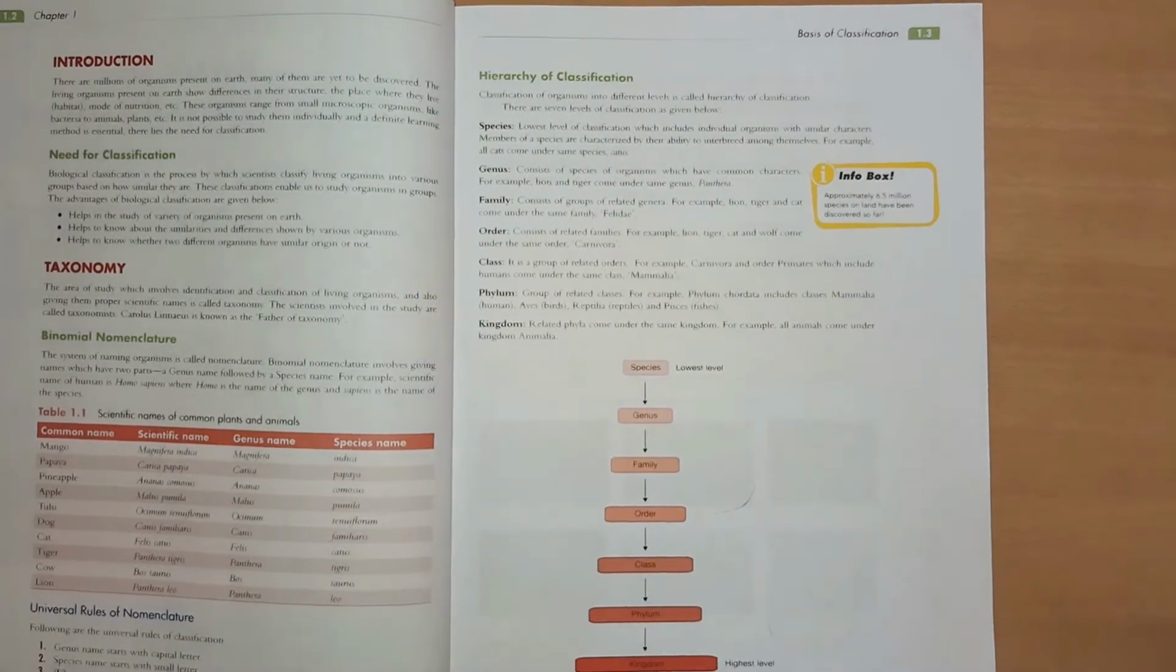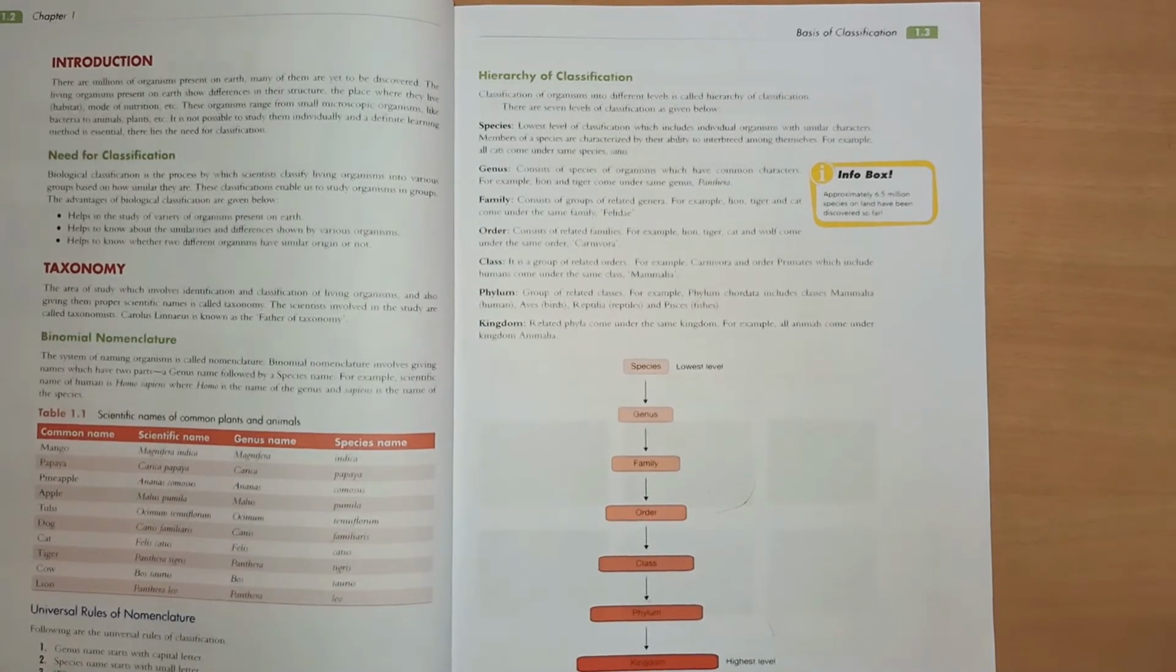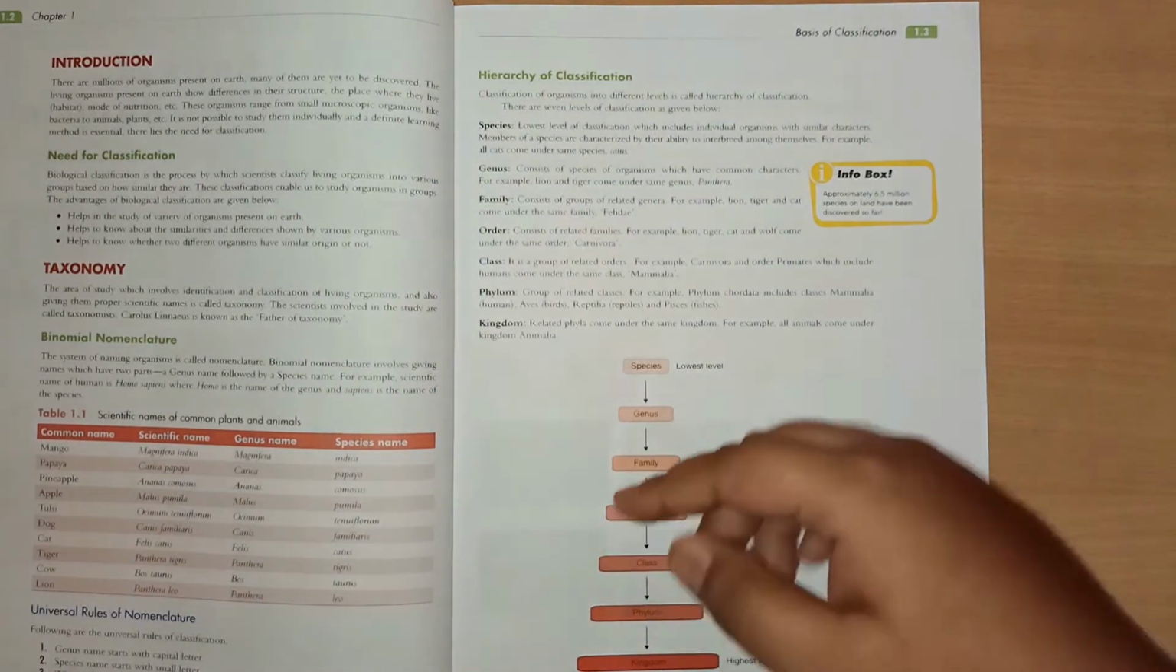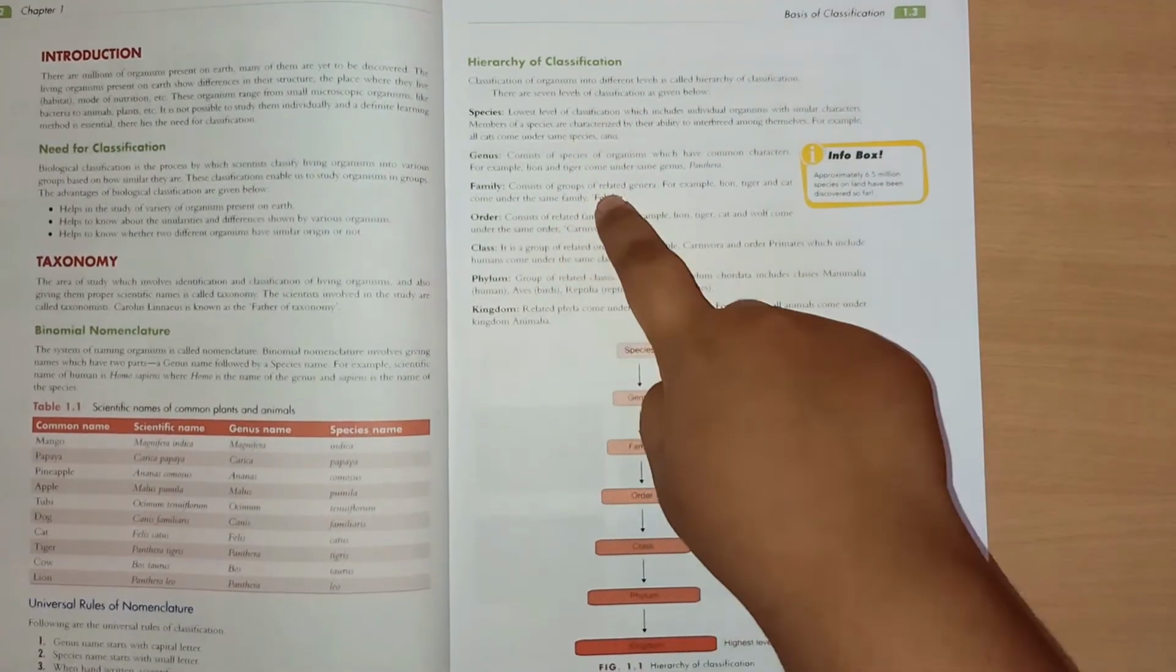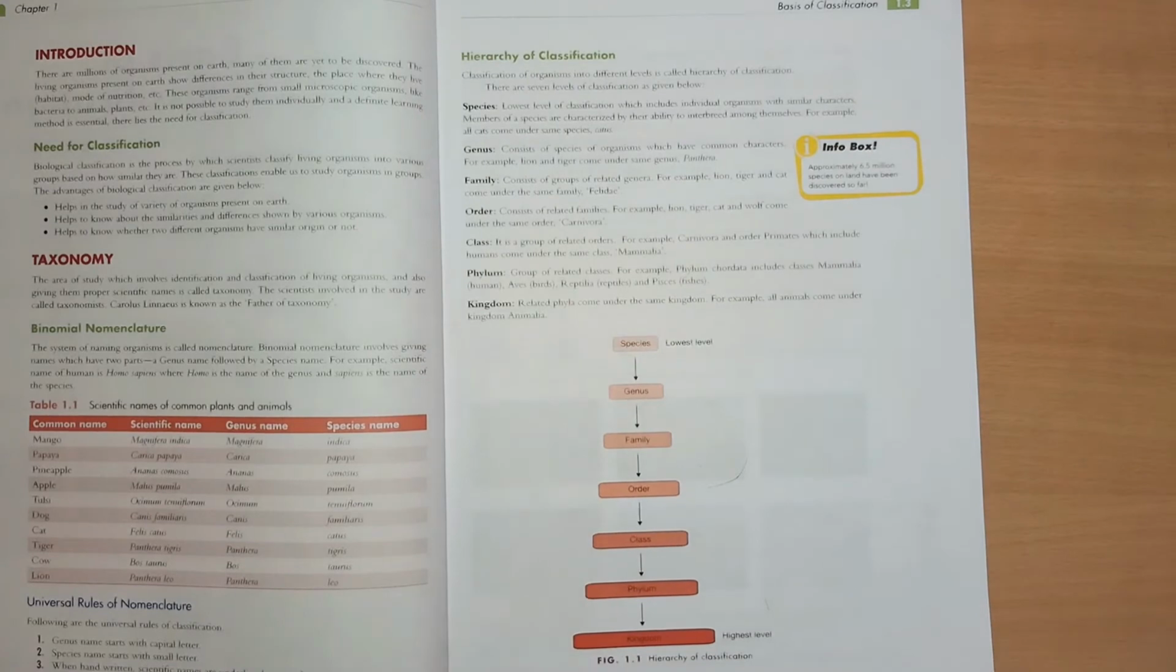For example, lion, tiger, cat, wolf come under the same order, Carnivora. So it consists of related families like lion, tiger, cat, wolf. They are related families, so they come under the same order, which is Carnivora. Class is a group of related orders. Now it is like genus is related species, family is related genus, order is related family, and class is related orders. So it is a group of related orders like Carnivora